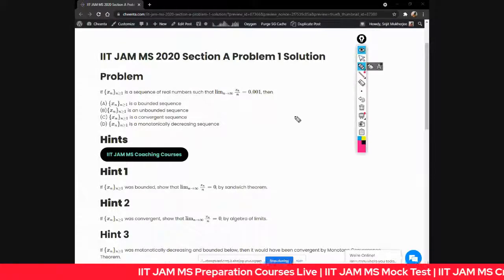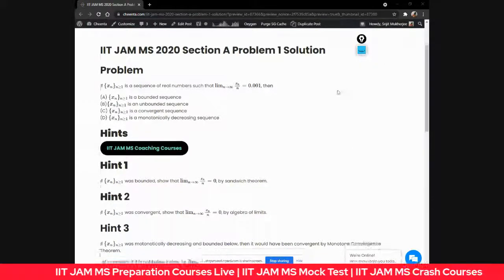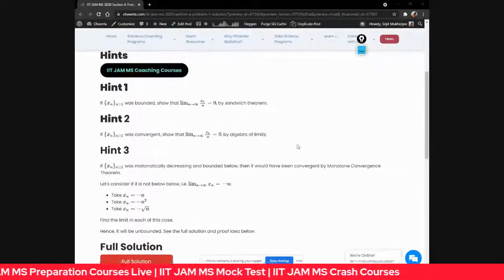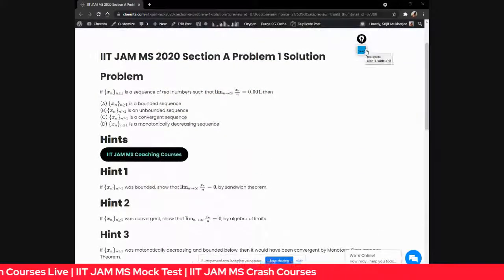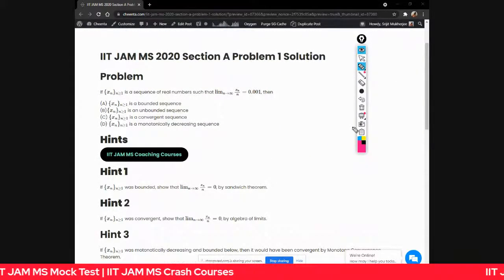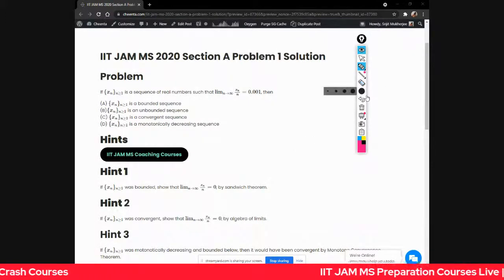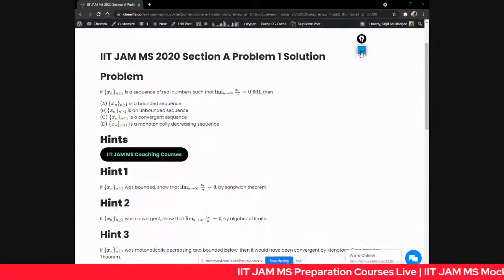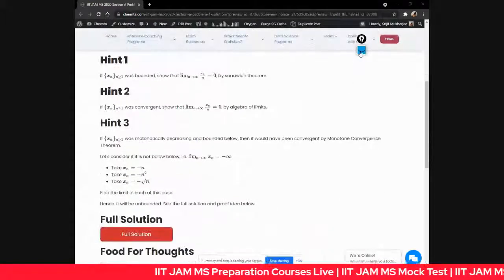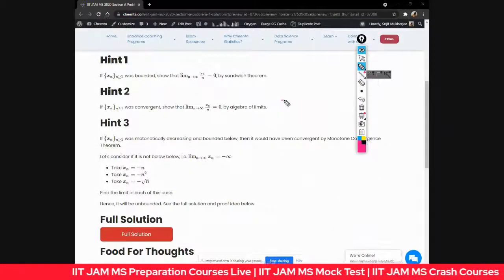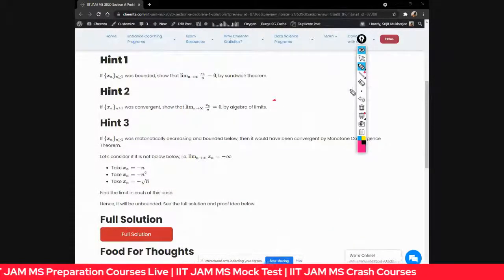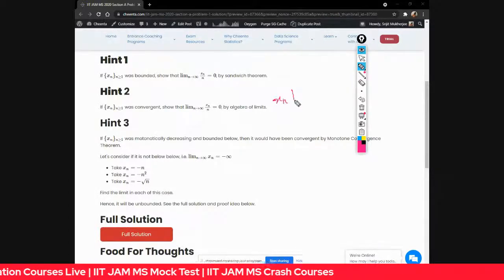In fact, there is a result, the Bolzano-Weierstrass-type monotone convergence theorem, that suppose xn is monotonically decreasing and bounded below. If it's bounded below and monotonically decreasing, we have a really interesting result. What is the interesting result? Monotonically decreasing and bounded below.